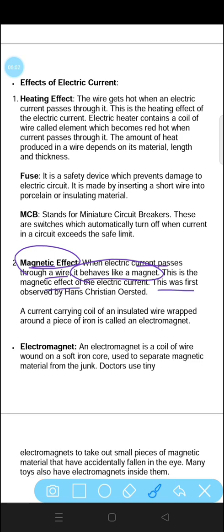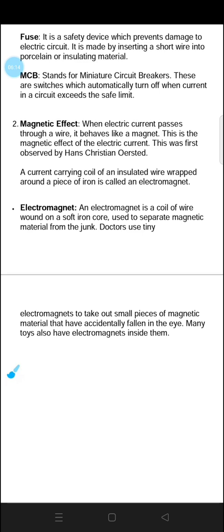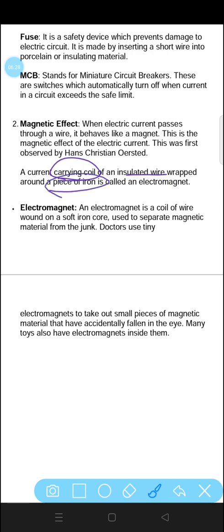This was first observed by Hans Christian Ørsted. Hans Christian Ørsted was a scientist who first observed the magnetic effect of electric current. A current carrying coil of insulated wire wrapped around a piece of iron is called an electromagnet. An electromagnet is basically a coil of insulated wire wrapped around a piece of iron. Now, an electromagnet is a coil of wire wound on a soft iron core.